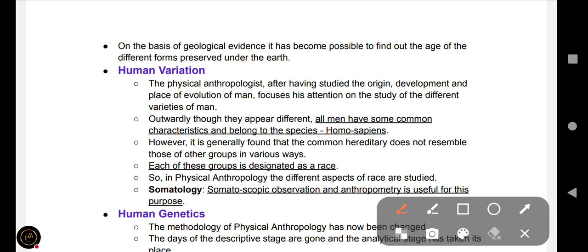On the basis of geological evidence, it has become possible to find out the age of the different forms preserved under the earth. Human variation: how humans vary from each other from geological time to the present. The physical anthropologist, after having studied the origin, development and place of evolution of man, focuses his attention on the study of the different varieties of man.